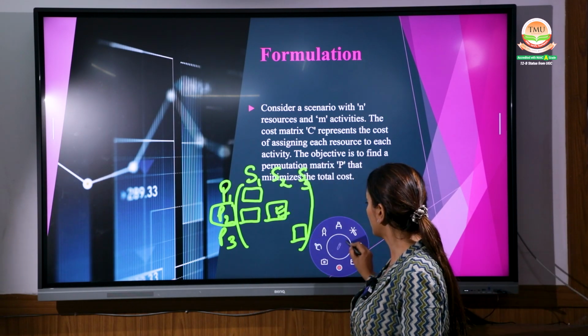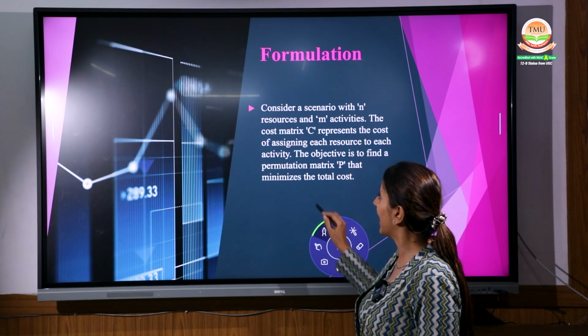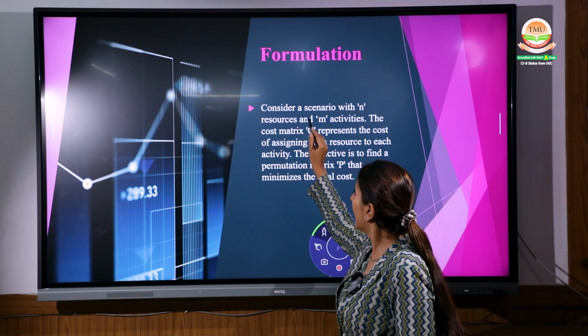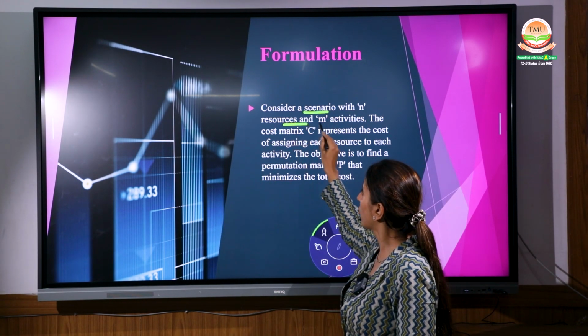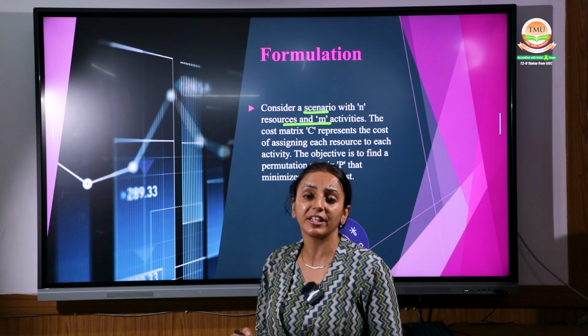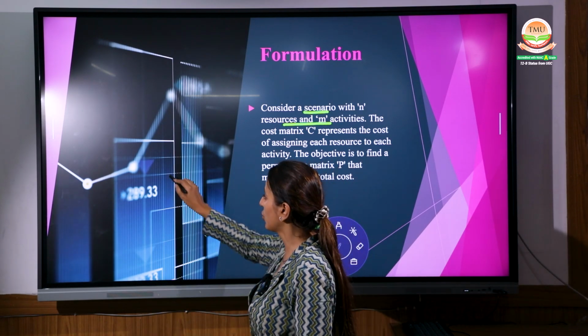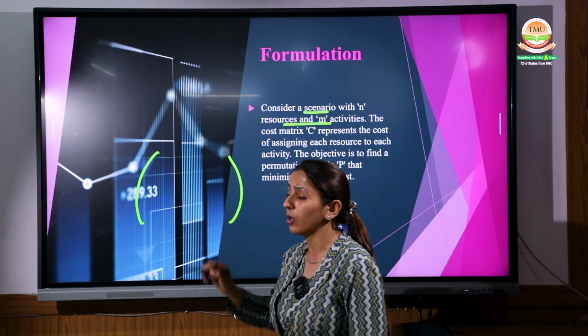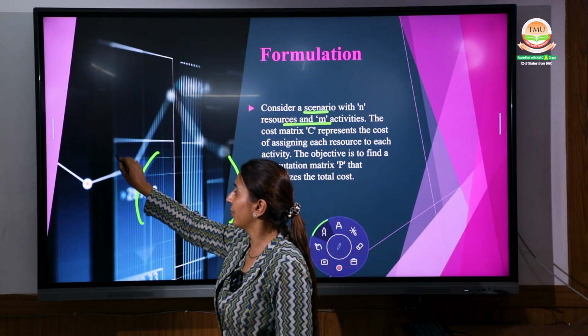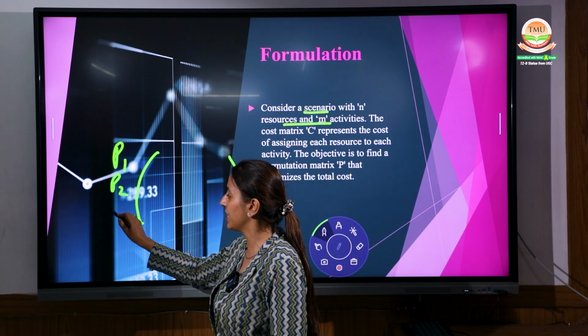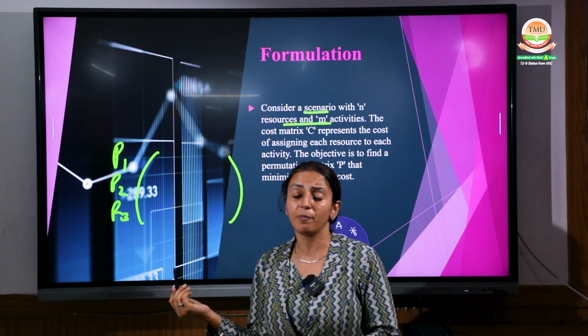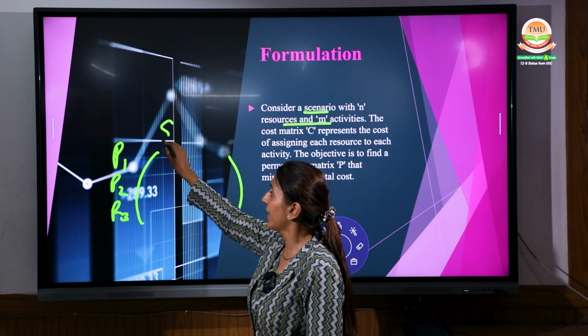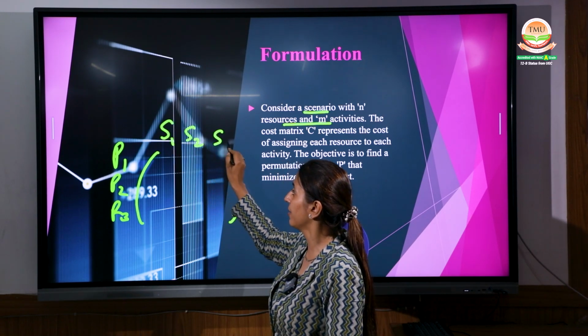So over here also it is written, having a look at the lines which are given over here. Consider a scenario with the resources as M and the cost matrix with N, right? Again, I'm showing you one matrix over here. Please have a look. We have given different professors, P1, P2 and P3. This is the formulation matrix which I am showing you. And we have given the different subjects, right?